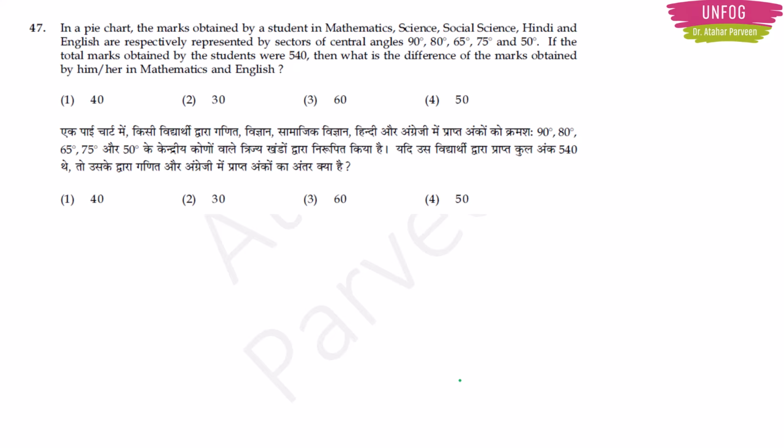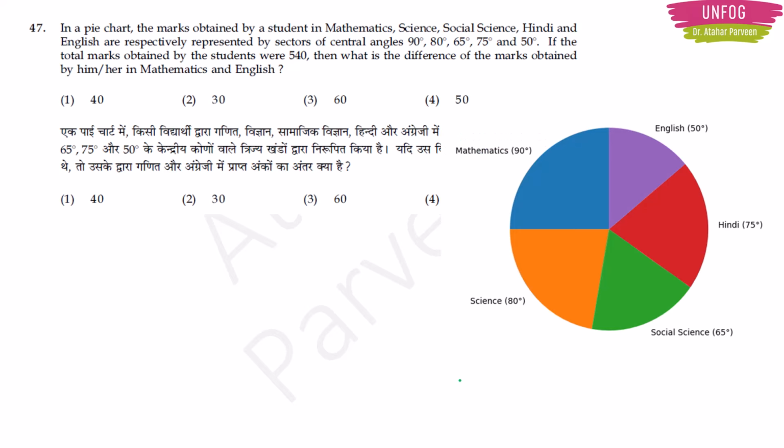Next question. In a pie chart, the marks obtained by a student in mathematics, science, social science, Hindi and English are respectively represented by sectors of central angles 90 degree, 80 degree, 65 degree, 75 degree and 50 degree. If the total marks obtained by the student were 540, then what is the difference of the marks obtained by him or her in mathematics and English? They are talking about a pie chart, means something should come to your mind, right?